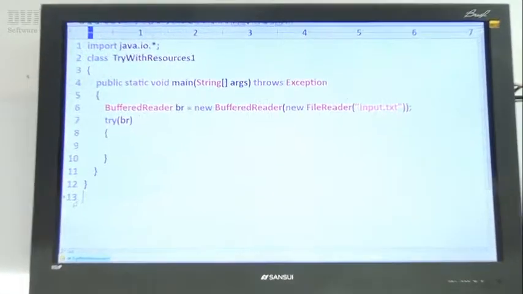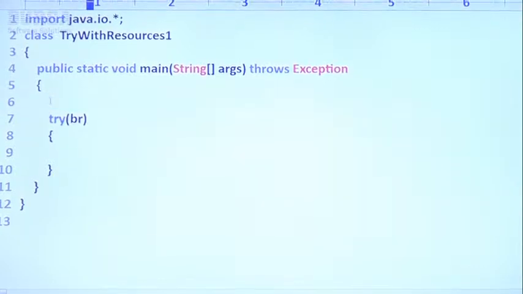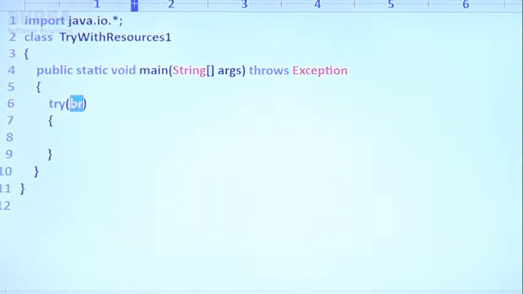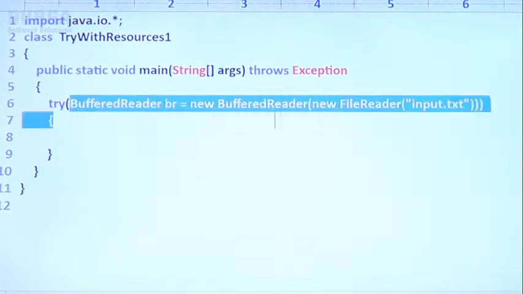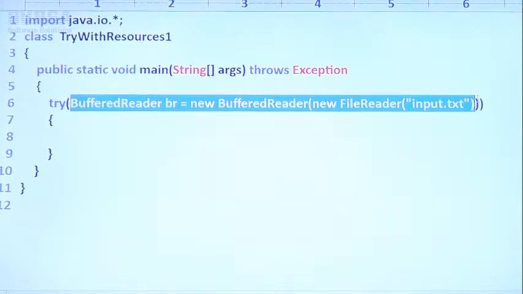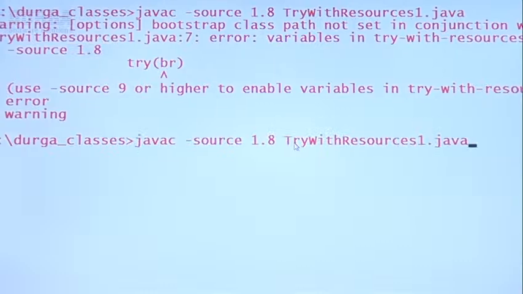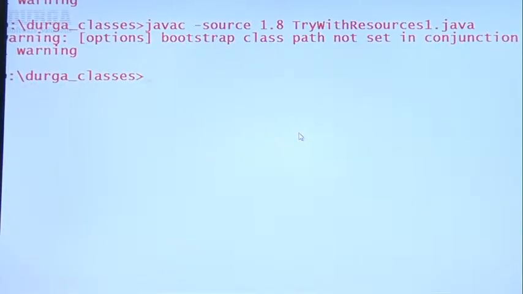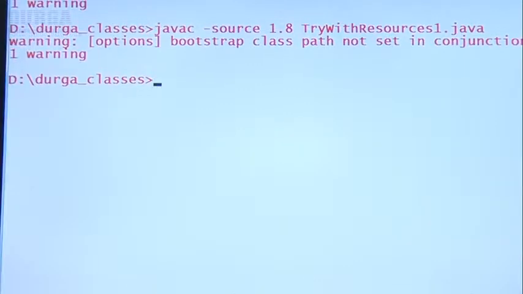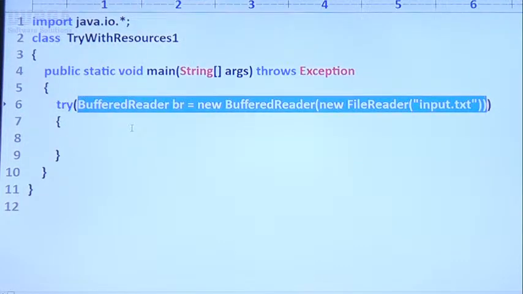Sir, let me go here. Just have a look once. Instead of taking it here, happily we can take it here only, like this, in the try resource list only. Create the resource in the try block resource list only. Observe that according to 1.8 version, it is perfectly valid. It's a warning only, don't worry about that. It's valid, no compile-time error. Sir, now my question is, I don't want it like this.